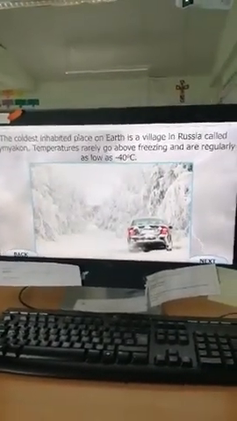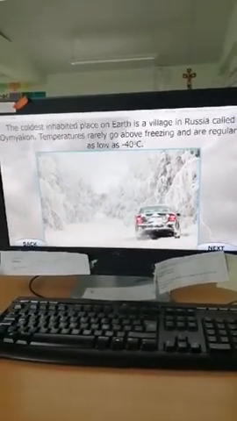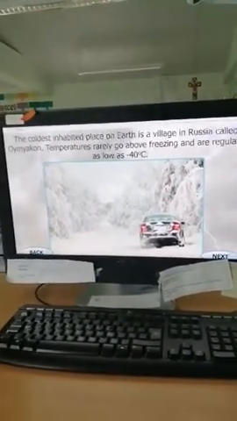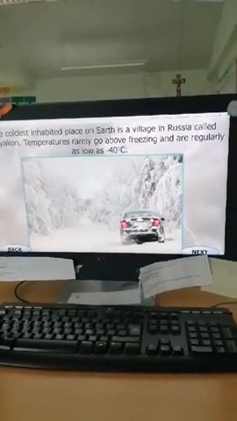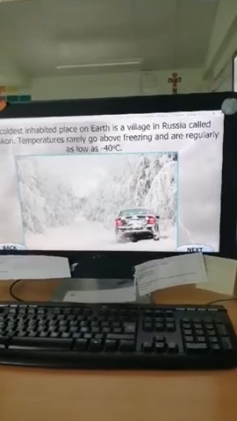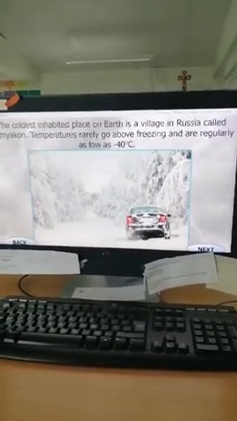The coldest inhabited place on Earth, the place where people actually live, is a village in Russia called Oymyakon. Temperatures rarely go above freezing and are regularly as low as minus 40 degrees Celsius. So very, very cold indeed.